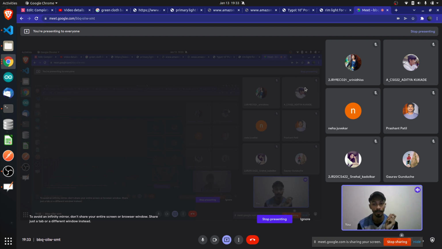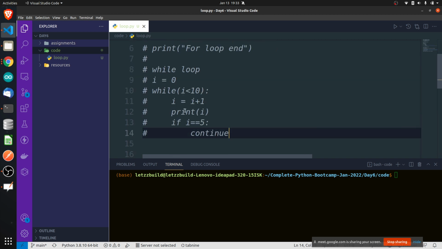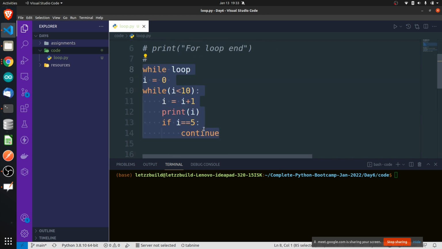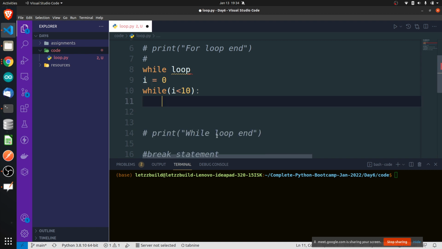Whenever our i value becomes 5, at that time we don't want to print that number. The point to be remembered is, whatever you write after the continue statement will not be executed for that particular iteration. I repeat, whatever you write after the continue statement will not be executed for that particular iteration. Let's write this once more.